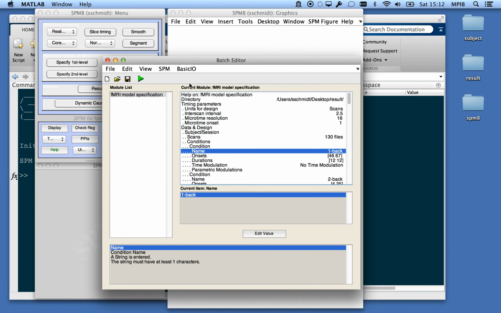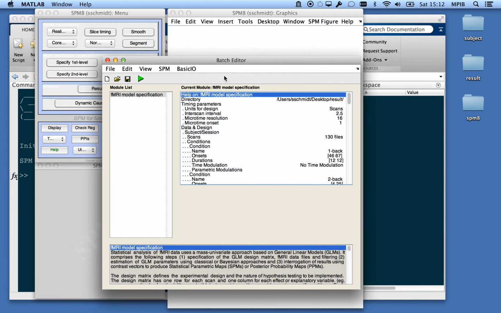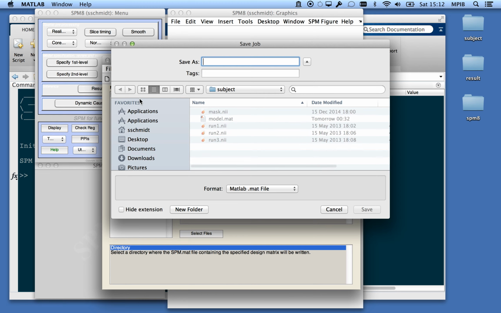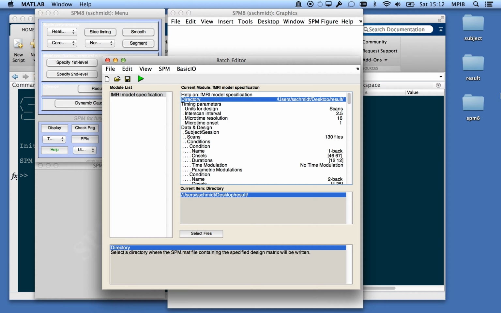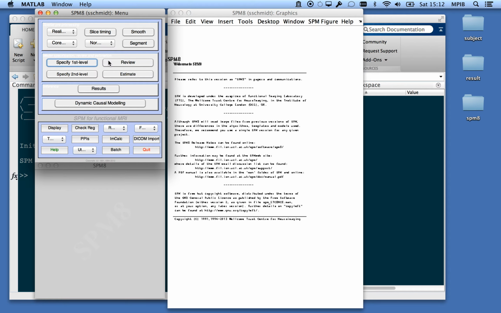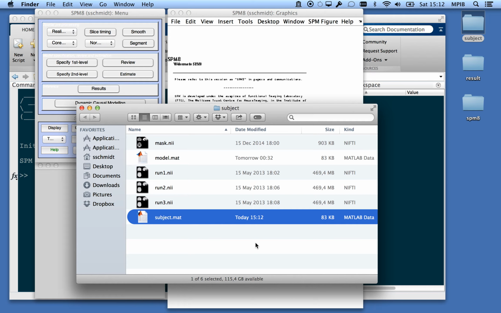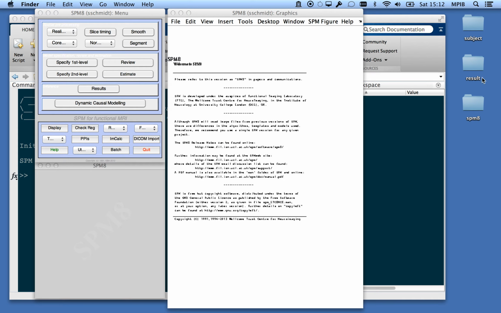So this is in the subject folder. If I would have set this up manually and I wanted to get that into the toolbox, what I would do is go File, Save Batch, and then just name this whatever you want. Subject, could I name it subject? So just close this down. So now we have this new file here, subject.mat, which contains the first level model. So let's go back to Toolbox.